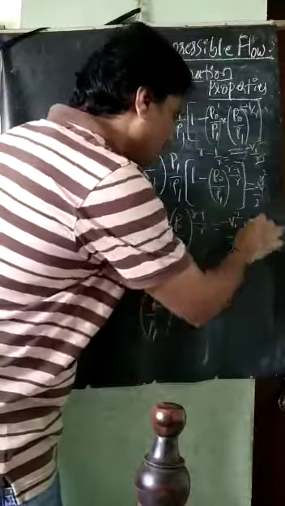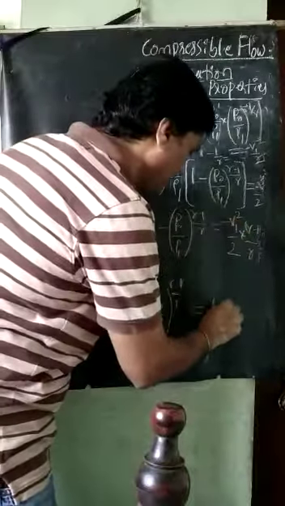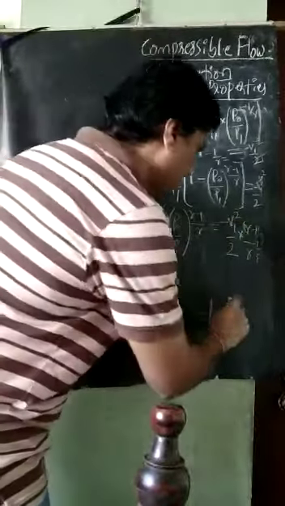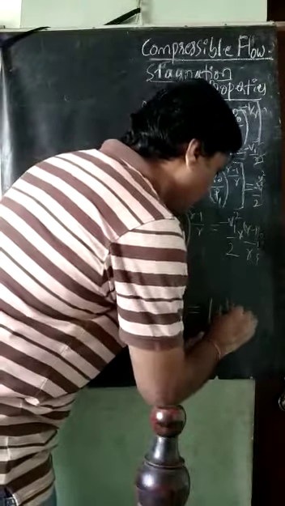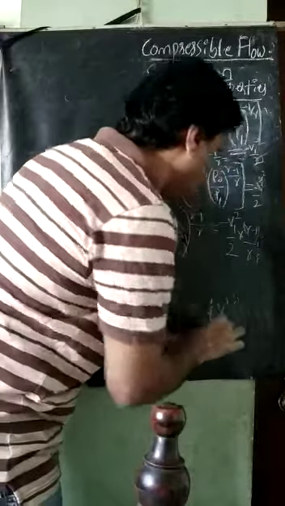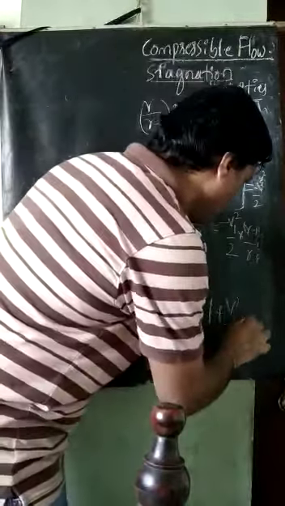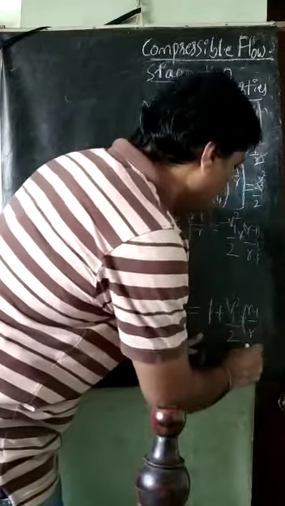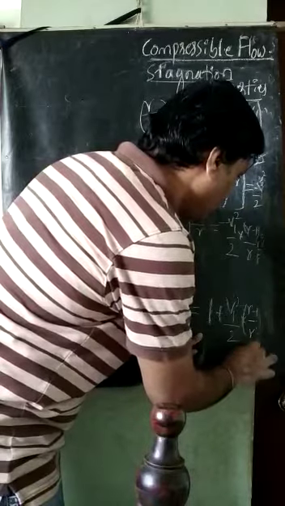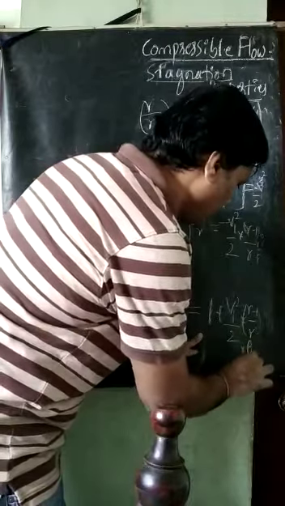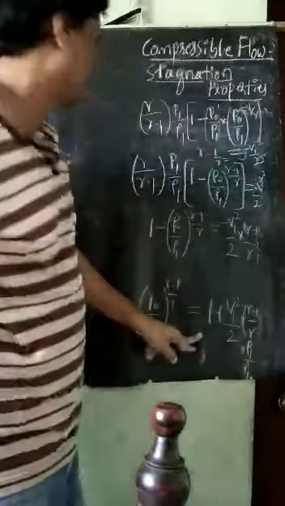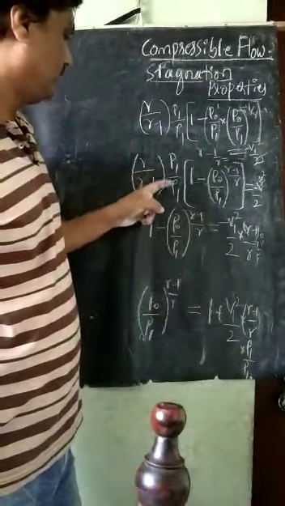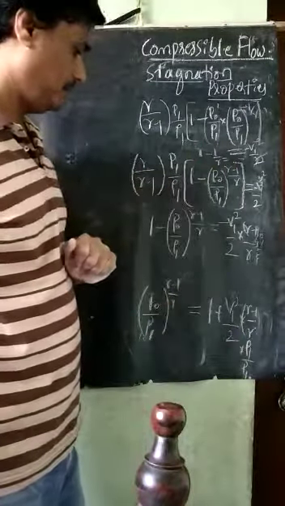This whole term is negative, so it will become a plus: plus V1 square divided by 2 into gamma minus 1 divided by gamma into rho 1 divided by P1.